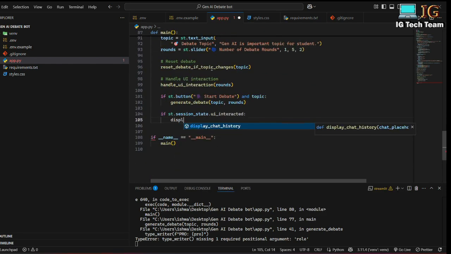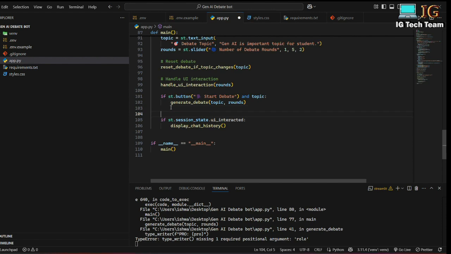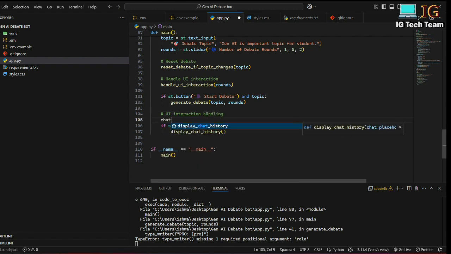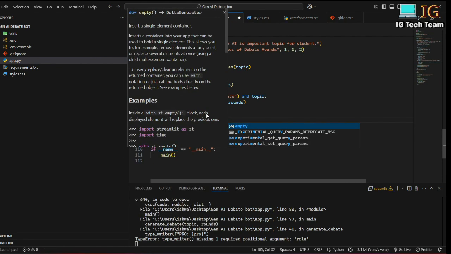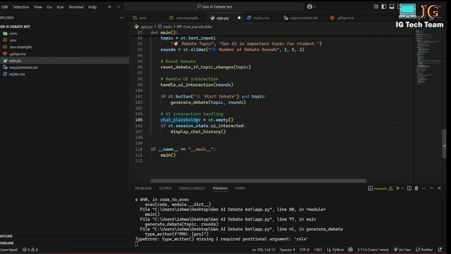So I can write here display chat history, and I have to create one placeholder here. First of all I have to write the title here, UI interaction handling, chat placeholder equals st.empty. So this is the empty placeholder, and I will be explaining this placeholder concept later.